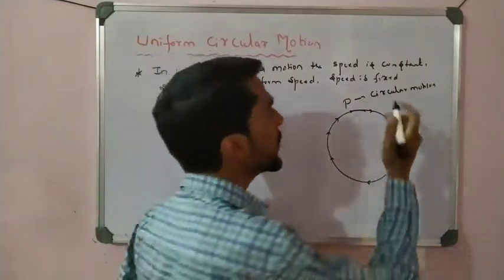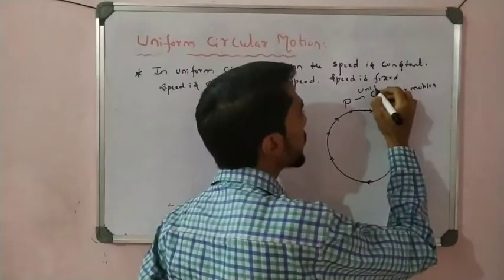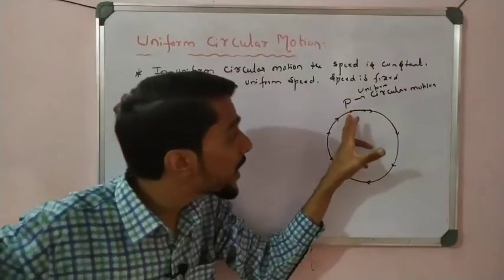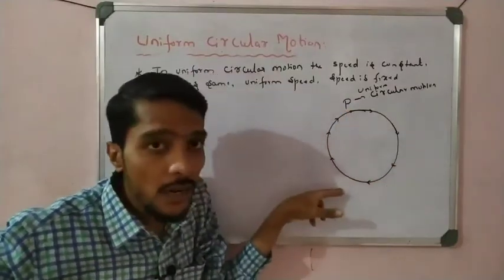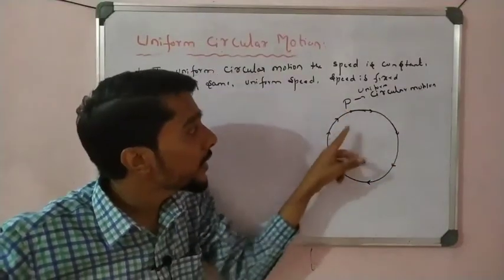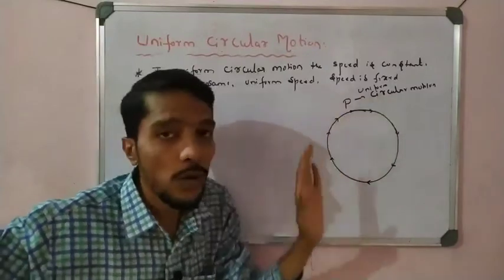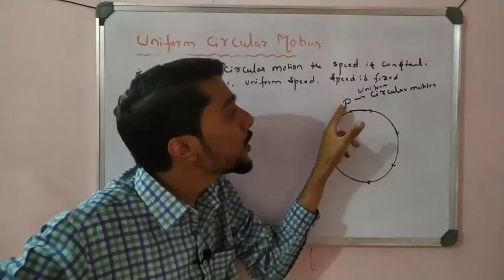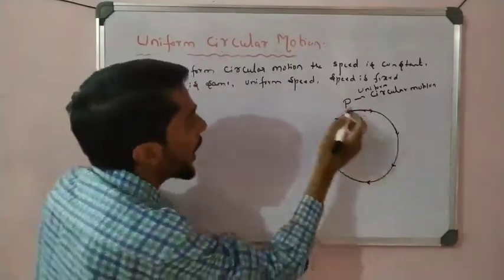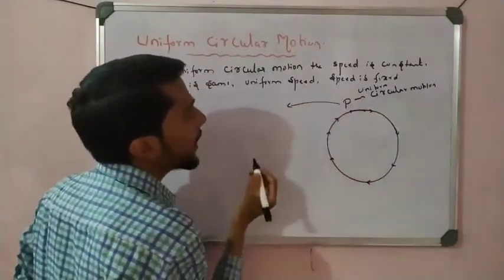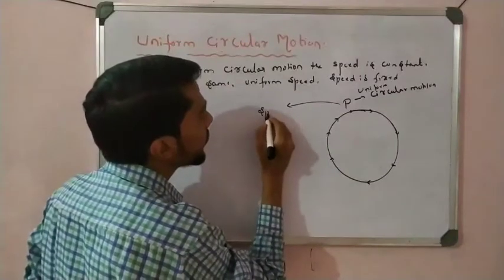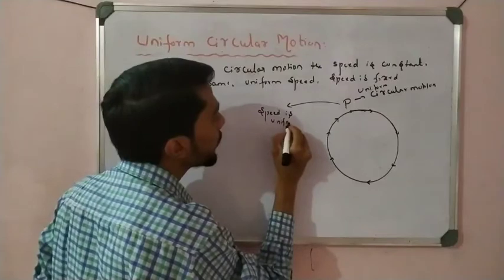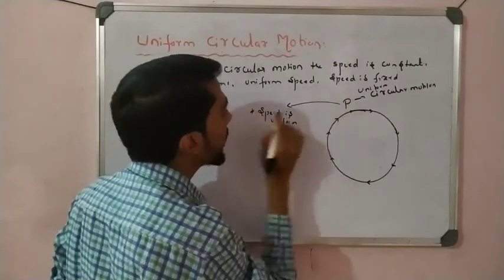That is called uniform circular motion, which we already learned. That is the fixed concept. Now I know that the speed of this particle is uniform.